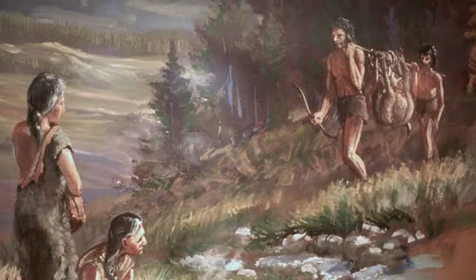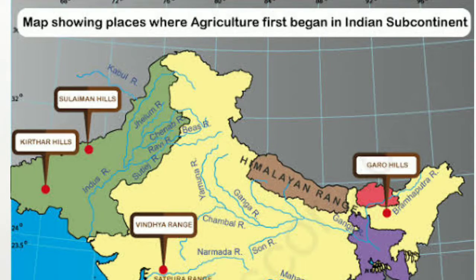Even at that time, the people were hunter-gatherers as well, because they used to hunt animals for food and even for their skin and their bones. In this manner, the people initially settled on the banks of the river Narmada and they stayed there for a long time.